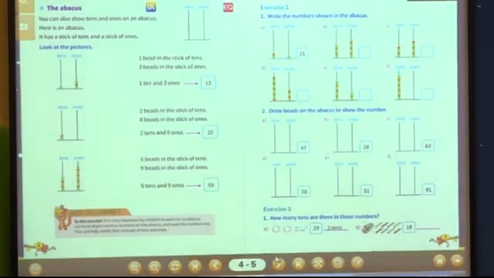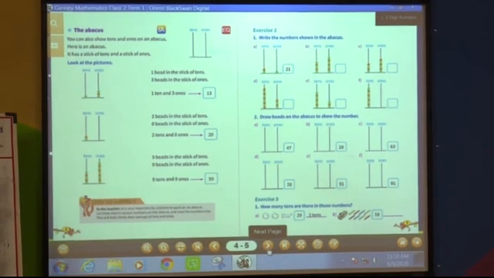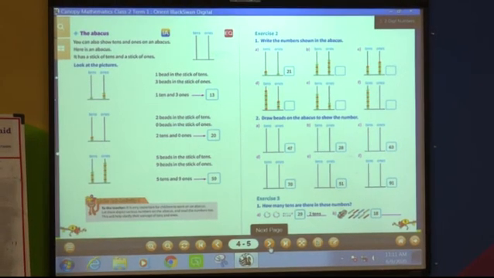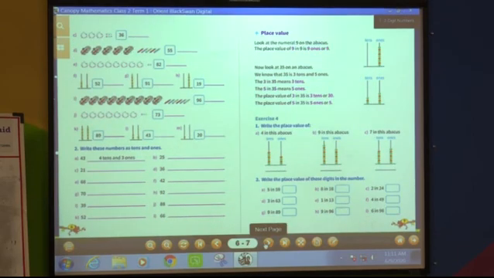Then next, I had given the exercise. Yes, have you solved the exercise, children? Yes, okay, good. Then next we have seen on the abacus how to show tens and ones. After that I had given you some sums to solve. Have you solved those too? Yes. Then in the next part we studied place value.